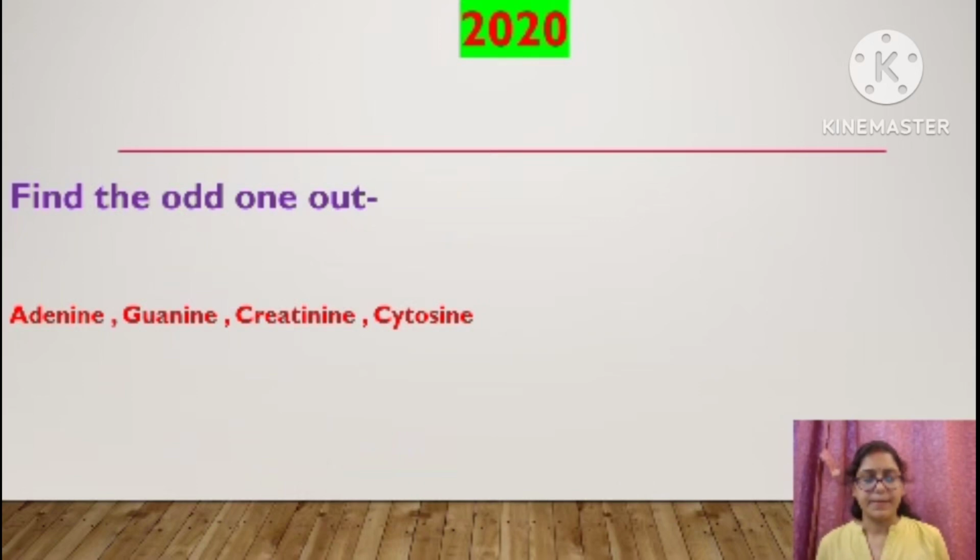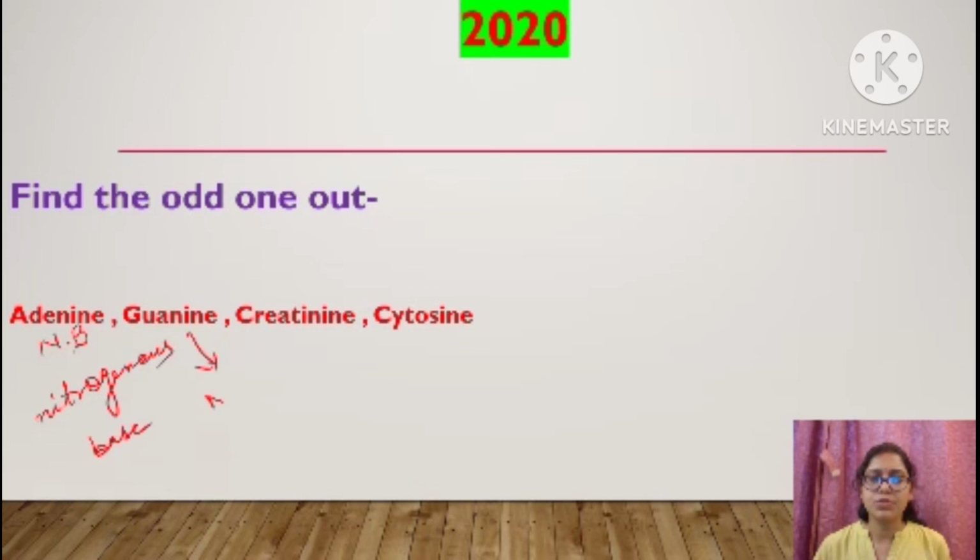Okay. The next question is, find the odd one out. Adenine, guanine, creatinine, cytosine. We can clearly understand that adenine is a nitrogenous base, children. Guanine is also a nitrogenous base. Cytosine is also a nitrogenous base.